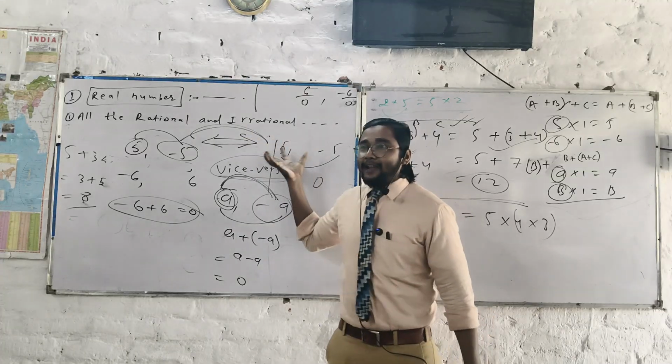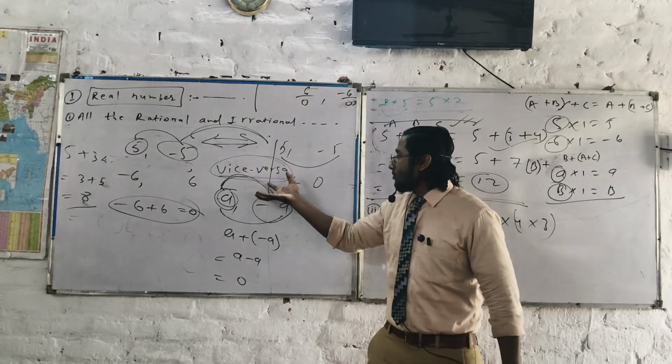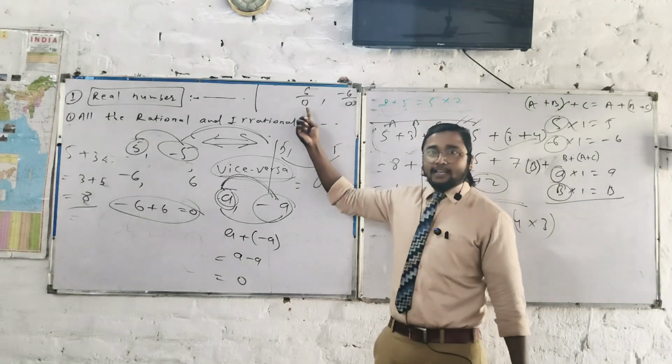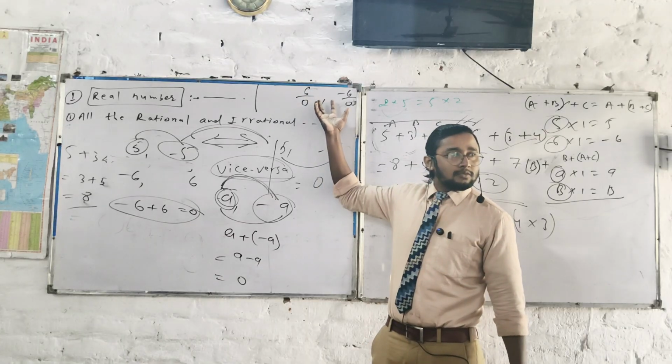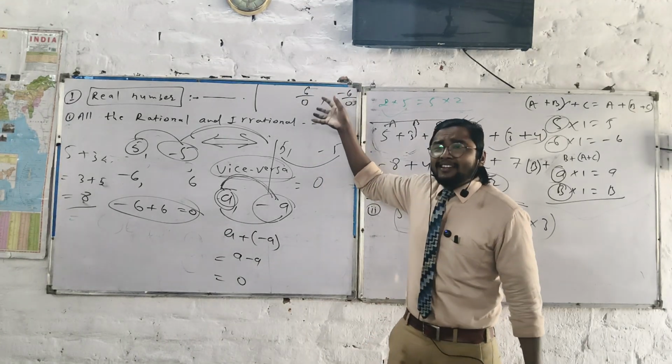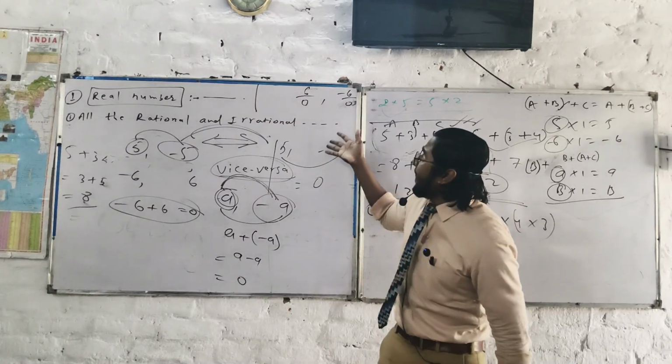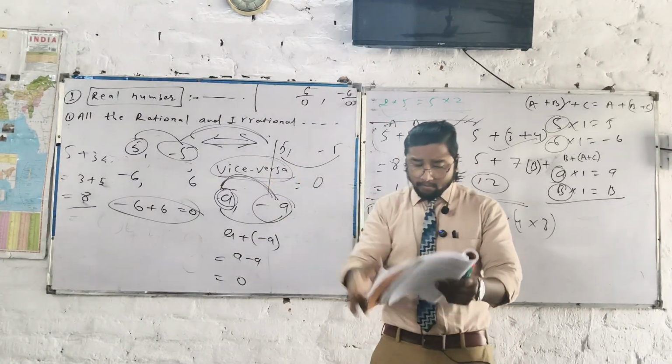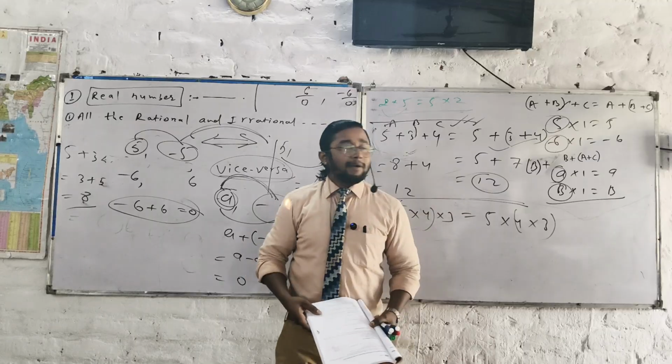Let's go now. Listen, I'm just telling you 6 by 0. But it does not exist. When it does not exist, I cannot say positive and negative. I cannot say that. Let's go. Don't waste your time. Multiplication.